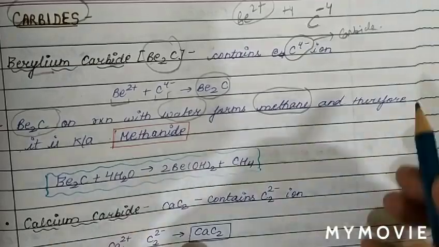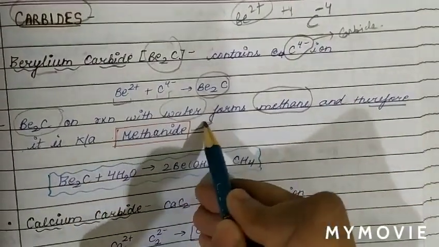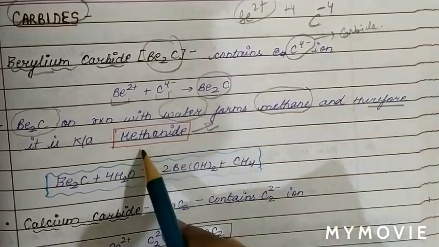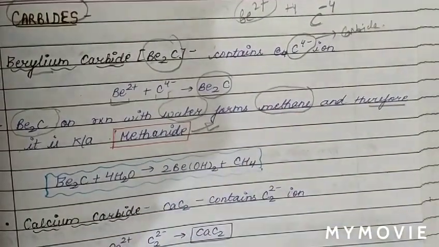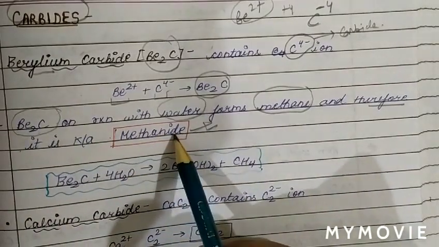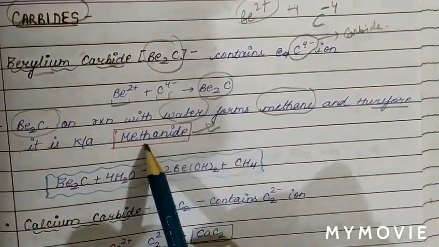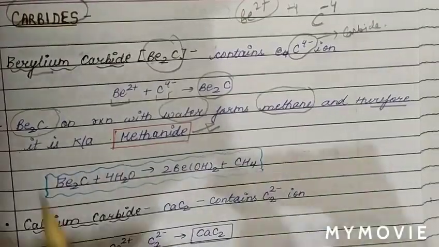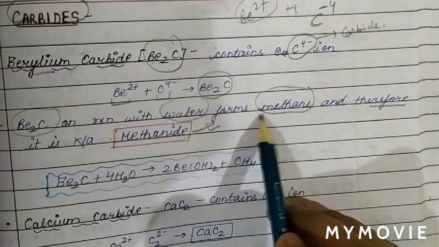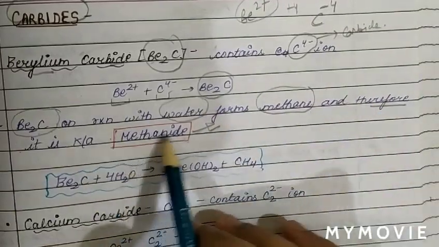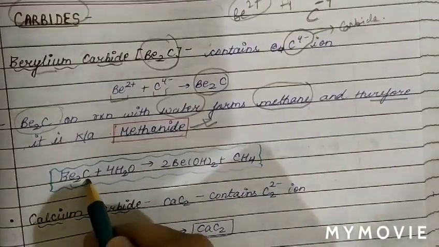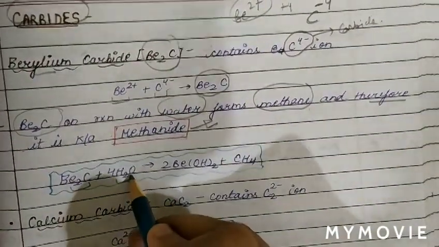When beryllium carbide reacts with water, it releases methane gas. Due to the formation of methane, this process we call the methanide reaction. Methane gas is prepared from the carbide of beryllium, therefore we call this reaction the methanide reaction.